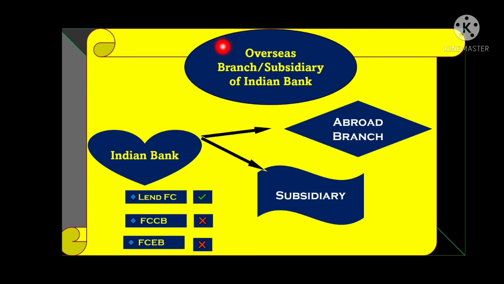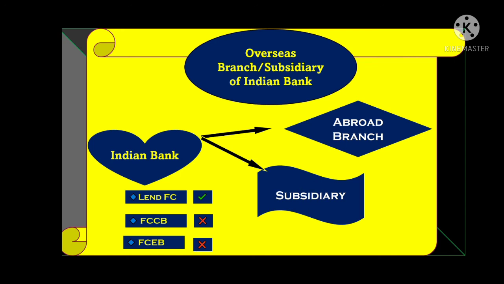The last one is the overseas branch or subsidiary of Indian banks. These are the last eligible lenders who can lend ECB loans to the borrowers. Any Indian bank having a branch in abroad countries can also lend ECB loans. If any Indian bank has a subsidiary, then this subsidiary can also lend ECB loans.